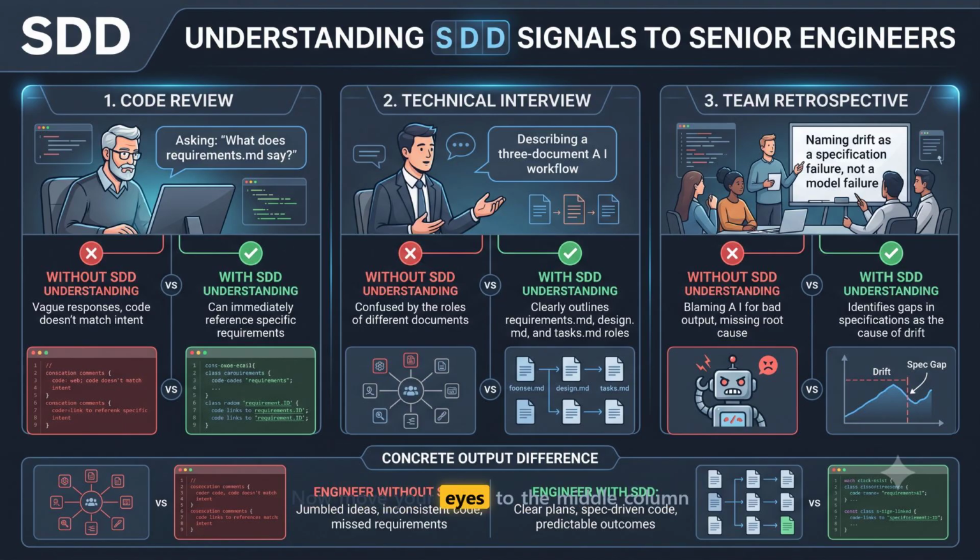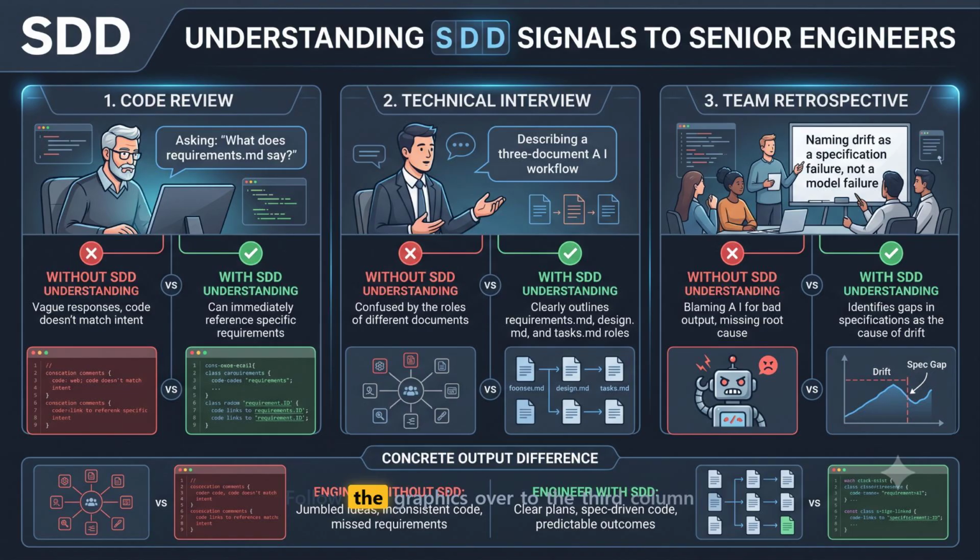Now move your eyes to the middle column for the technical interview. Telling an interviewer, I use Cursor for autocomplete is an immediate junior level answer. It shows you just want to generate text faster. But look at the diagram with the 3 documents connected by arrows on the senior side. Explaining a strict 3-document SDD workflow signals that you know how to architect systems, govern agents, and guarantee correctness at scale.